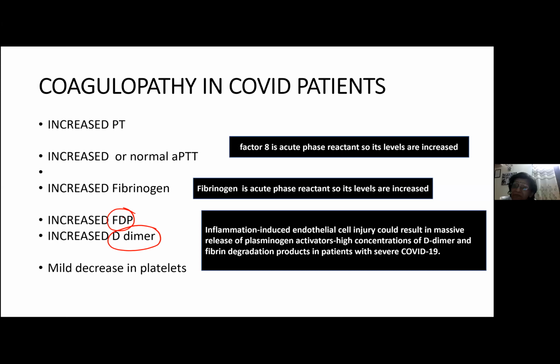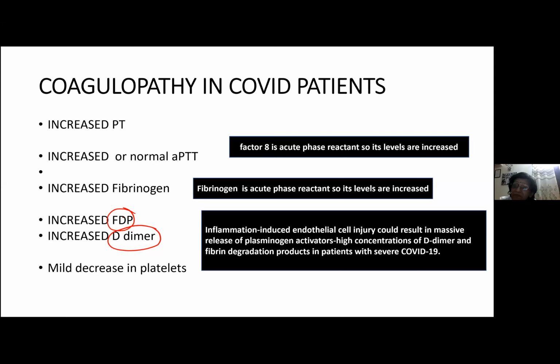Okay, so whenever the fibrin becomes cross-linked by factor 13 and it is broken down by plasminogen activators, that causes D-dimers. Because both cross-linked fibrin and simple fibrin are broken down, that results in formation of FDPs. Also, because fibrinogen levels are high, there is more fibrinogen, which can also be broken down to form a lot of FDPs and D-dimers. So that is why FDP and D-dimers are increased in these patients. And obviously, you know that the platelet count is decreased, but mildly decreased.